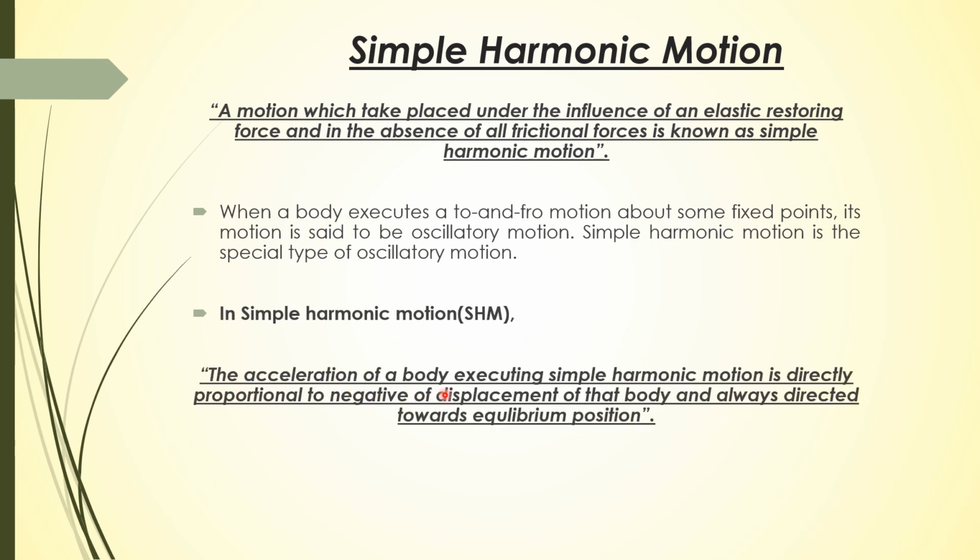The acceleration of a body executing simple harmonic motion is directly proportional to the negative of displacement of that body and is always directed towards the equilibrium position. So this is the condition for simple harmonic motion: the acceleration of a body executing simple harmonic motion should be proportional to the negative of displacement. So whenever we try to find whether the motion of a body is simple harmonic or not, we just find the value of acceleration, and if the acceleration satisfies this condition, then it is a simple harmonic motion.